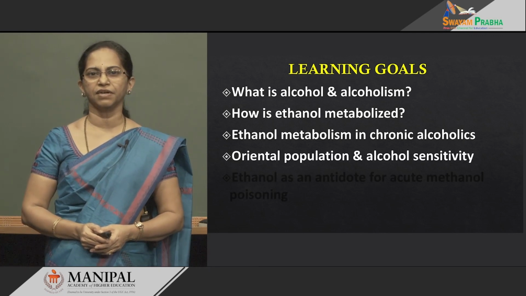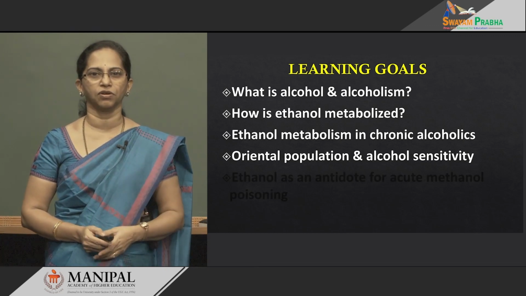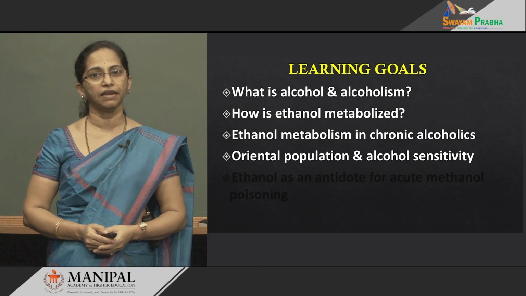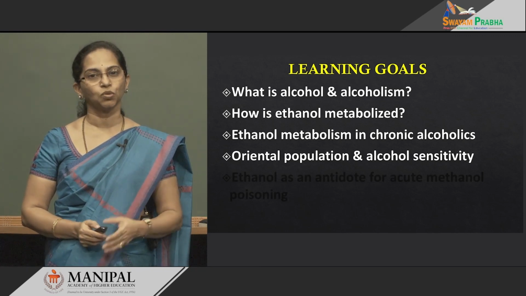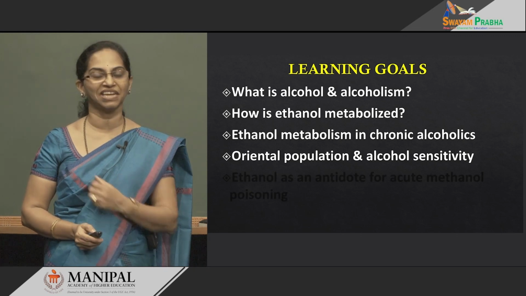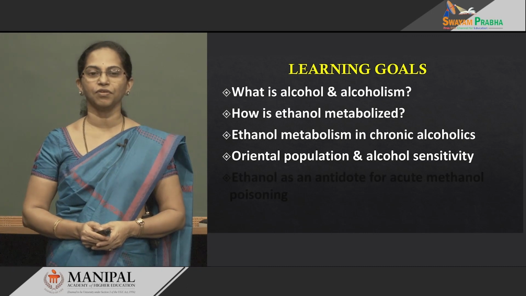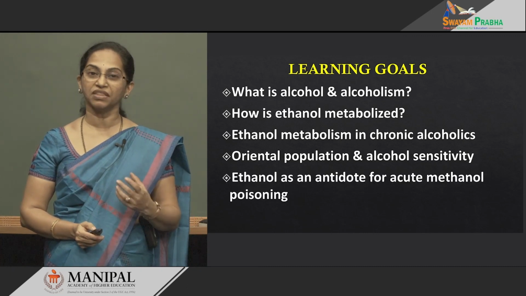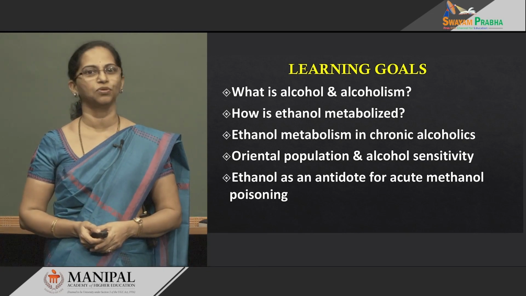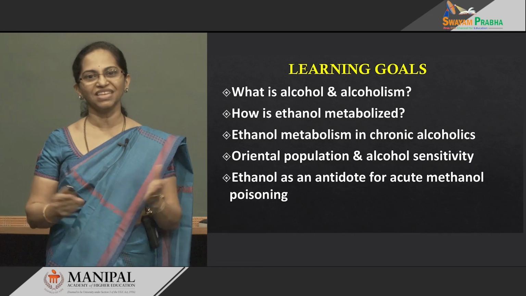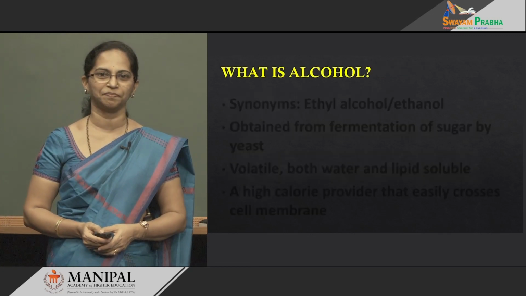And then we have heard that certain people cannot take the alcohol drink. They develop some ill effects or aversion. These are the Orientals. So what causes this alcohol sensitivity in Orientals? After that, we will move on to understand how ethanol can be used as an antidote during acute methanol poisoning. So with these learning goals, let's make a beginning of alcohol metabolism.